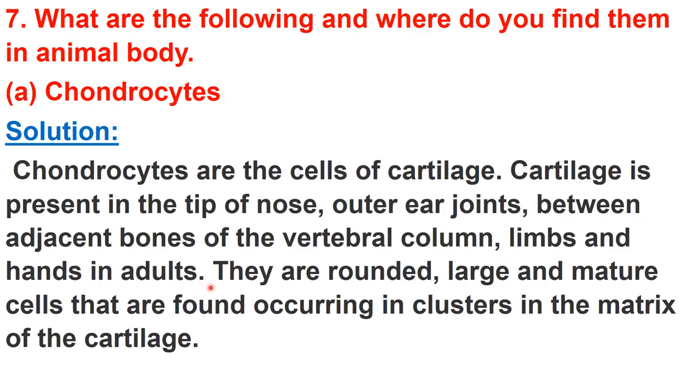So all these are locations of chondrocytes or cartilage cells, you can say. They are rounded, large and mature cells that are found occurring in clusters in the matrix of cartilage. These chondrocytes are cells. So these are some features of these chondrocytes.